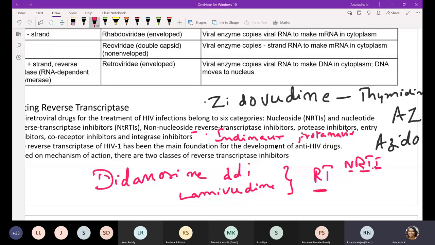Agents that inhibit reverse transcriptase. Then the next example is nucleoside analogs. These are broad spectrum nucleoside analogs like ribavirin. Ribavirin is very popular now. It is a nucleoside analog of guanosine, which blocks GTP incorporation. And foscarnet also can inhibit. So these are the most popular examples.